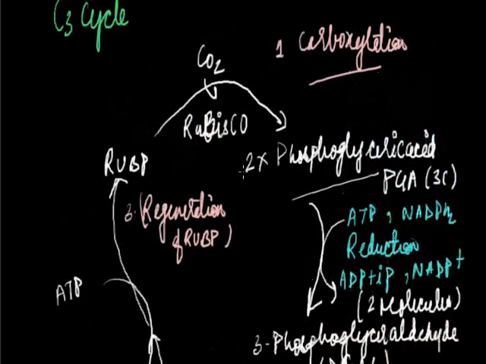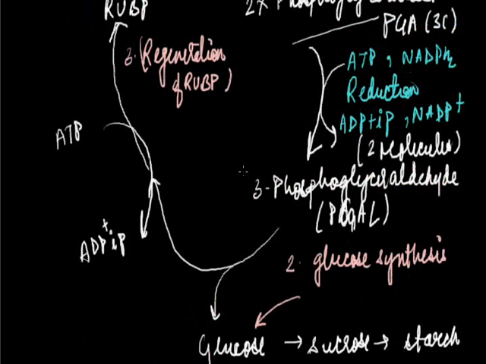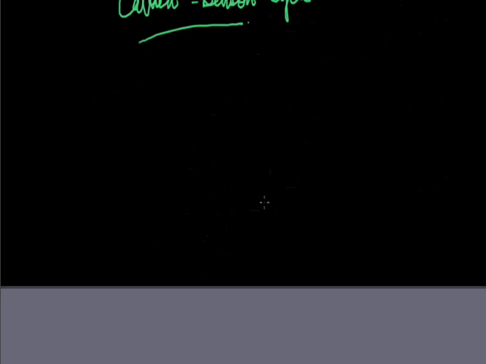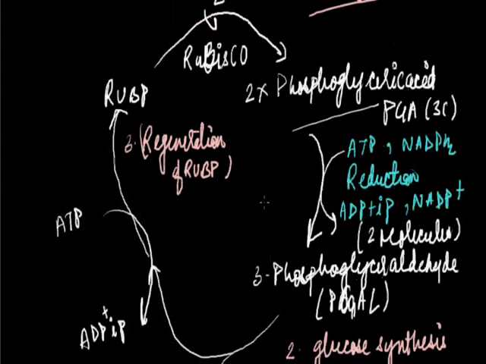In the C3 cycle, carboxylation, glucose synthesis and regeneration of RUBP occur, and the main food product of the plant, that is glucose, is formed. So it was the dark reaction, and that too the C3 cycle.